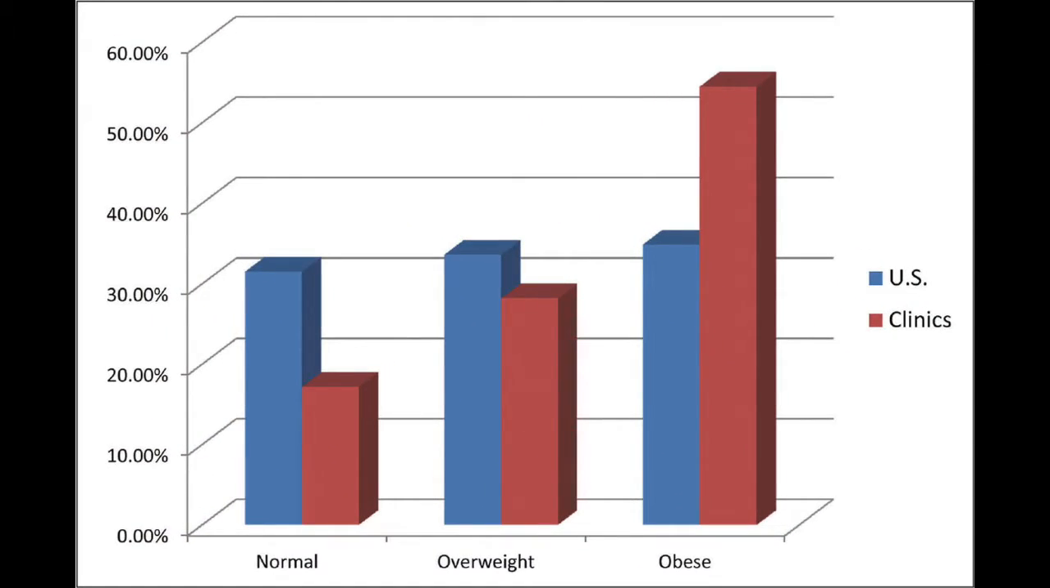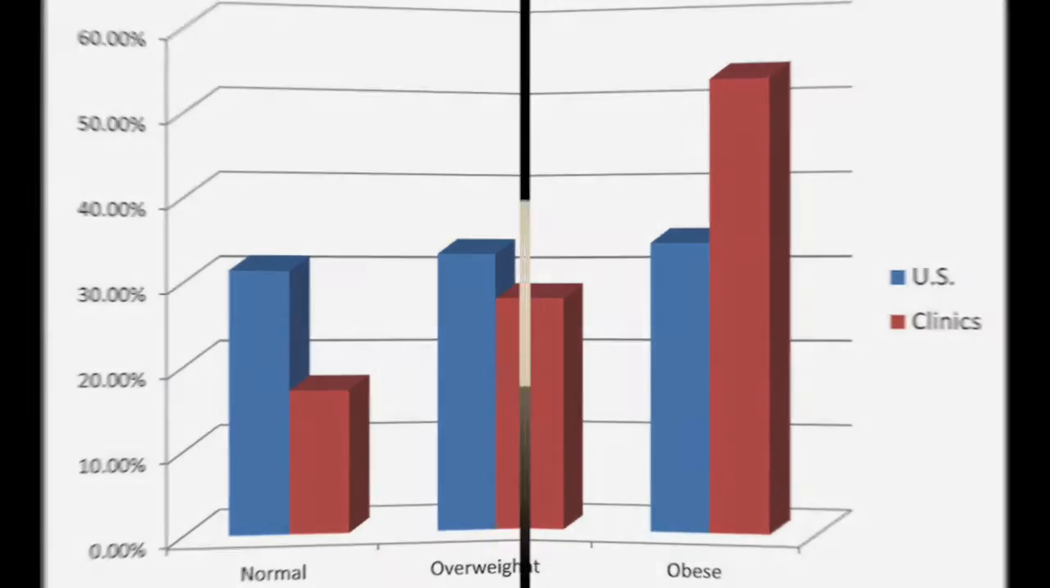This graph shows a comparison of obesity profiles of the U.S. population and patients of total joint replacement clinics. As you can see from the graph, there are more obese people in clinics than there are in the U.S. Only 34.9% of the U.S. population is obese, while 54.5% of patients that walk into total knee replacement clinics are obese.